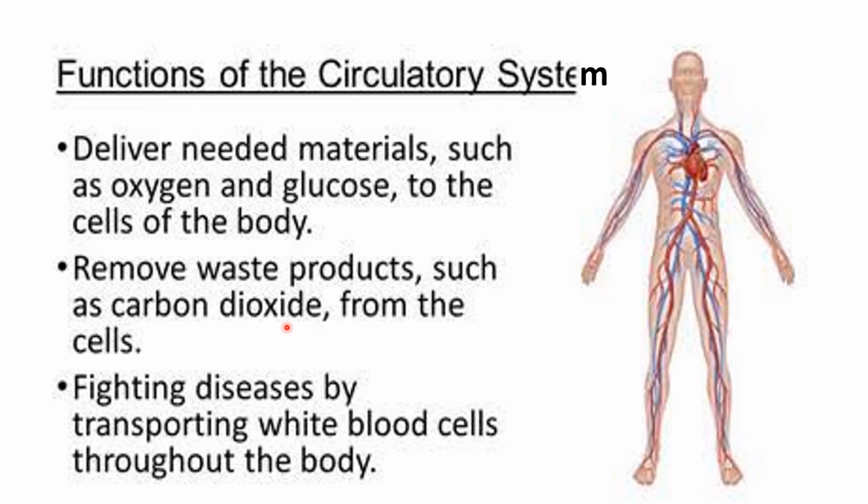So that is the second function. And one more important function is that this system fights diseases and increases our immunity, right? So that's why this transport system is very important in our body.